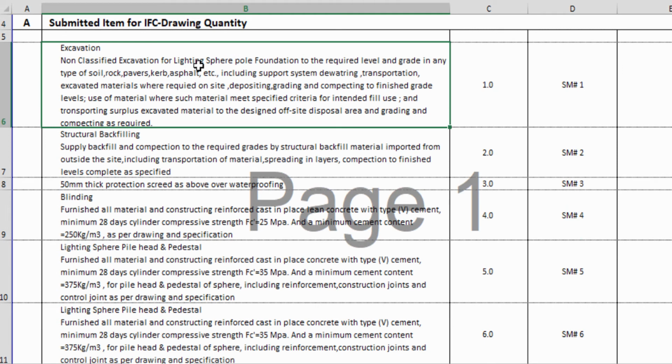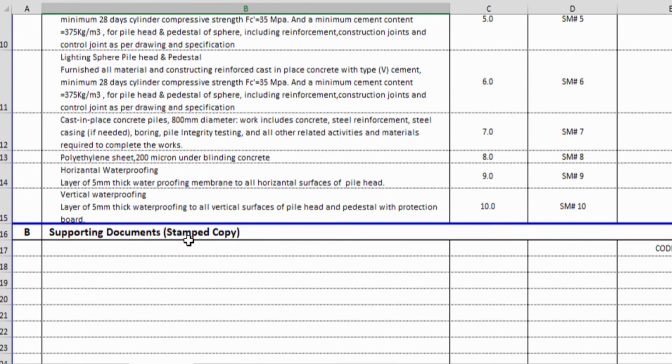First is excavation, non-classified excavation. For all that item, you take it from the BOQ and just put it over here. BOQ means the variation work, you have to put it over here.